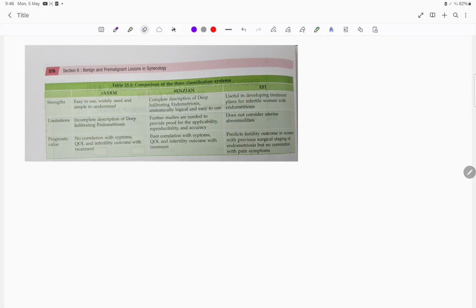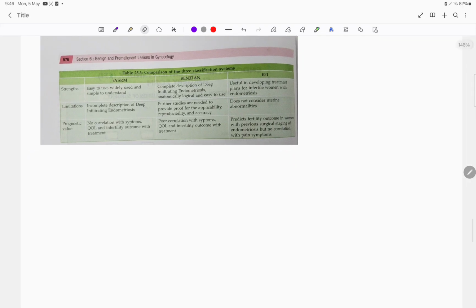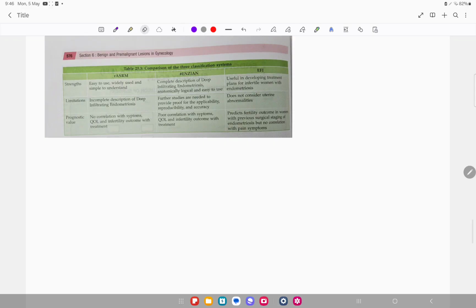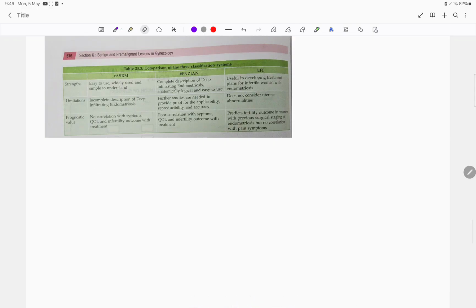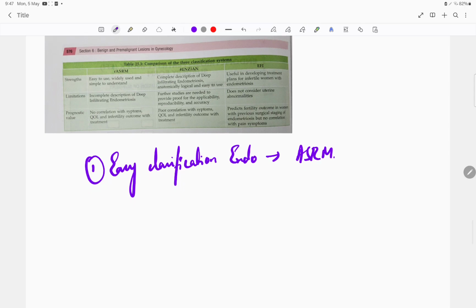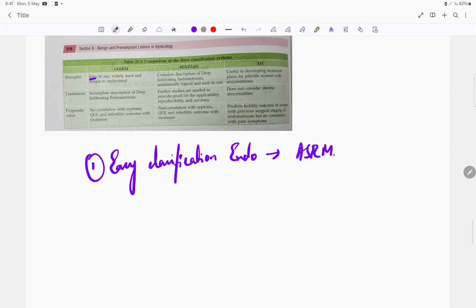So what are the things they have asked? First, the question they have asked in the NEET PG as well as the NEET SS. Here the NEET SS questions are more. NEET PG also they have asked. So in the next NEET PG also they might ask these questions more. The first question is, which is the easiest classification of endometriosis? That is ASRM. Important. It's the easiest way of using the classification.